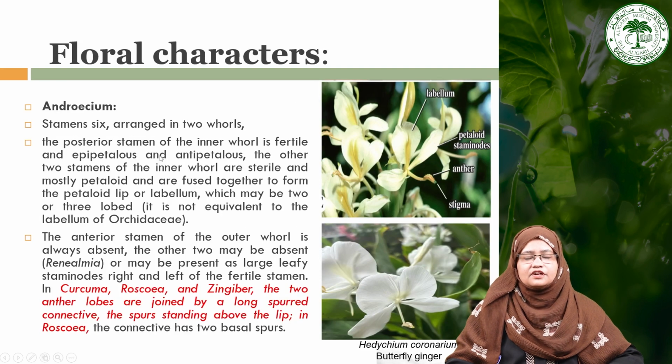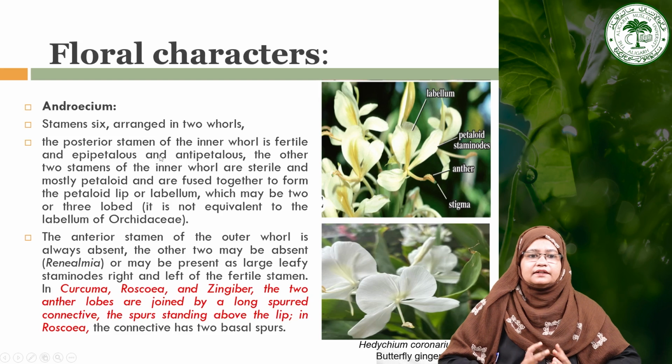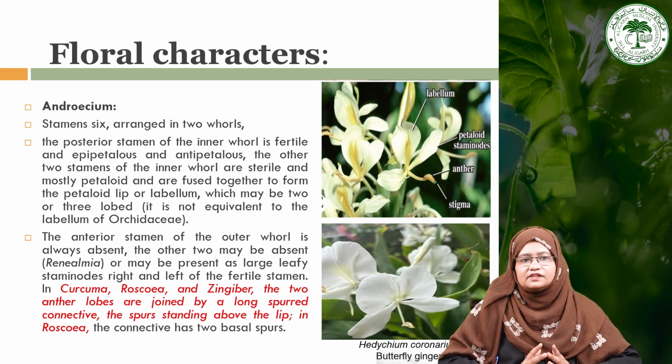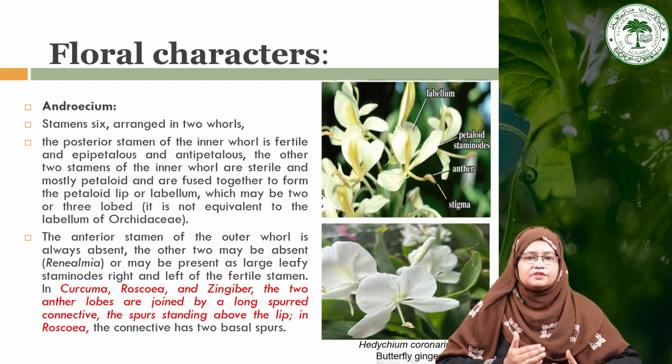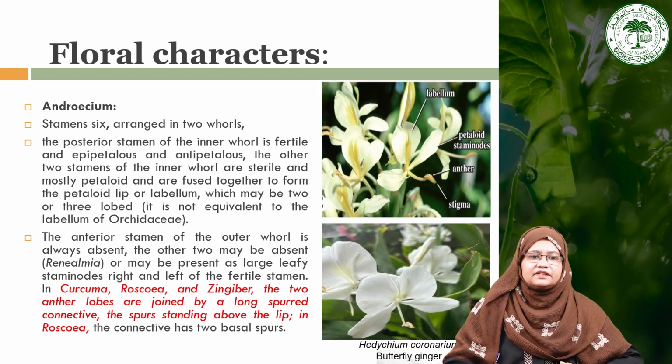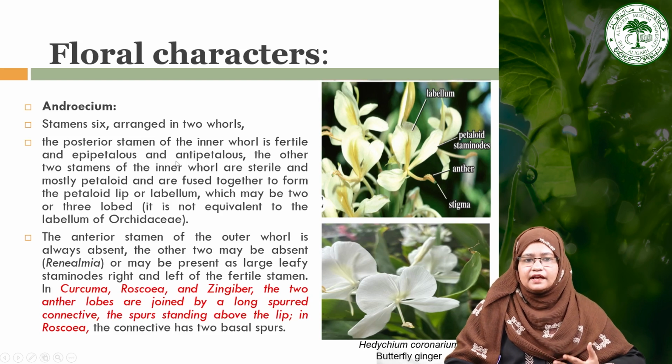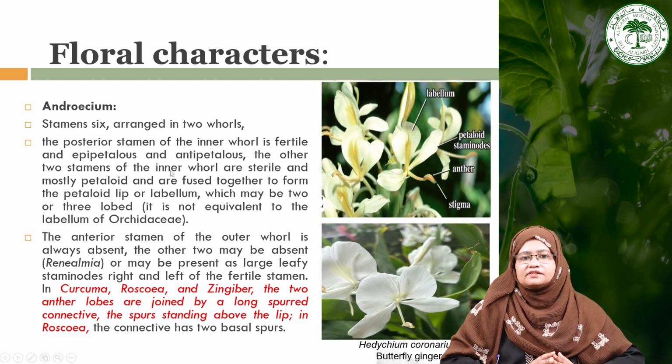Now moving towards the stamens. There are generally 6 stamens arranged in 2 whorls, but these stamens are of quite different types in different genera. Generally, the posterior stamen of the inner whorl is fertile, as we can see here, and epipetalous and antipetalous too. As we can see, these are the anthers, and the other 2 stamens of the inner whorl are sterile and mostly petaloid in nature.